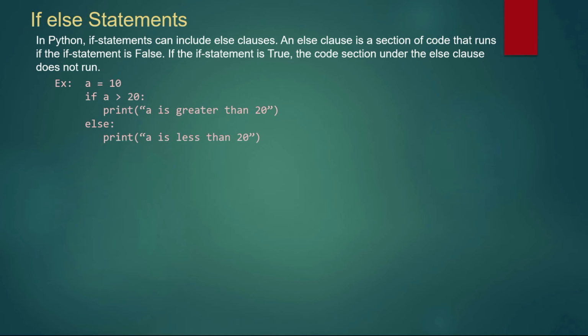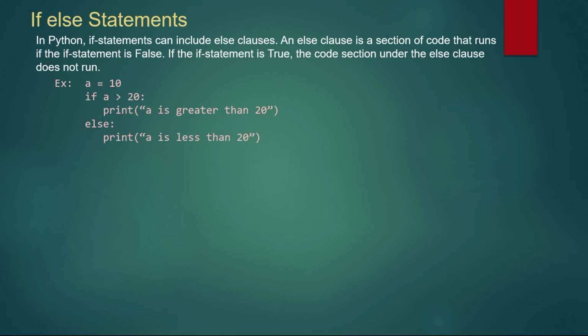A is equal to 10. If condition is applied, A greater than 20, it will be false. Then the else condition should directly say A is less than 20. If A equal to 10 is the first condition, then the else condition we don't need to use.